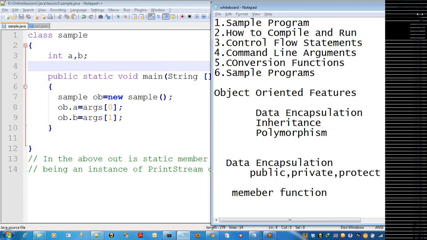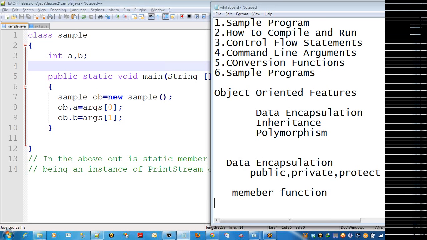Categories of functions in the sense, what are the different types of functions available? Non-static functions and static functions. Then? So basically these functions are categorized into four types.